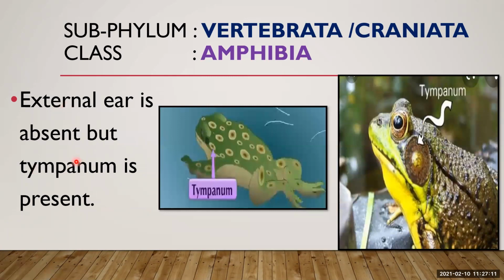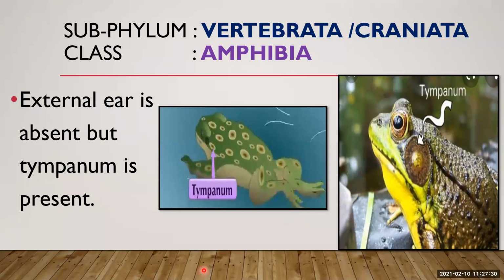External ear is absent but tympanum is present. Here you can see a tympanum. It is a membrane-like structure. So the external ear is absent, but the tympanum is also called the frog ear.